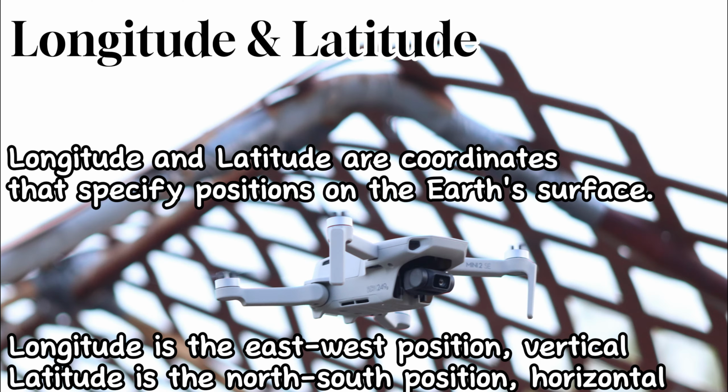Longitude and latitude. Longitude and latitude are coordinates that specify positions on the Earth's surface. Longitude is the east-west position. Latitude is the north-south position. Longitude is the vertical one, and latitude is the horizontal one.